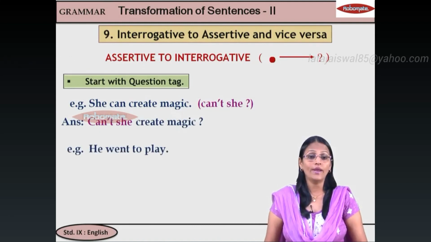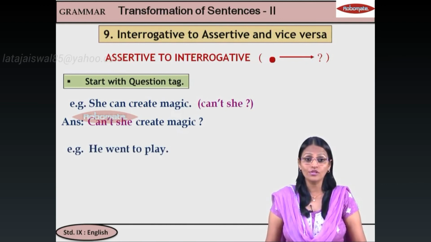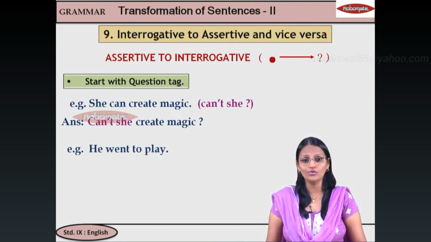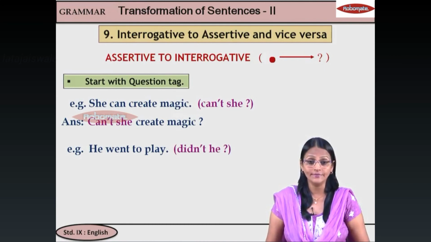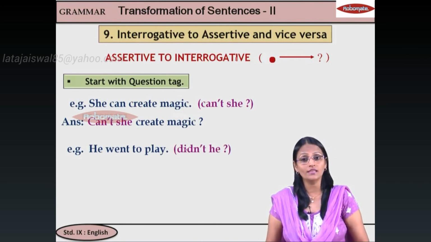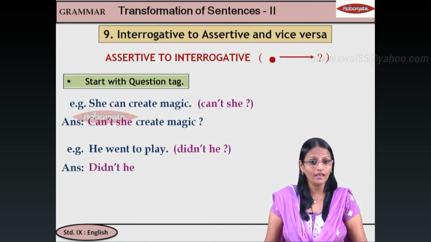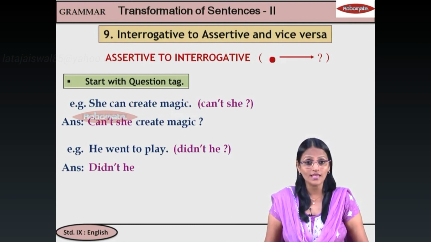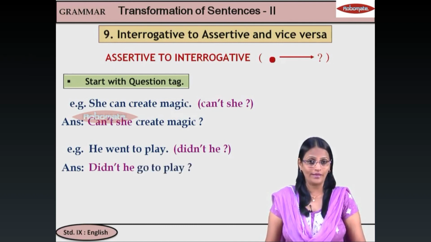Next, he went to play. Now here, students, there is no auxiliary. So we use one option from do, does, did. It is past tense, so we will use did. So we will say the question tag is didn't he. Now how to frame the question? Take the question tag. Didn't he? Can you say went to play? No, didn't is past, went is also past. Two past tenses don't come together, so we will say didn't he go to play.